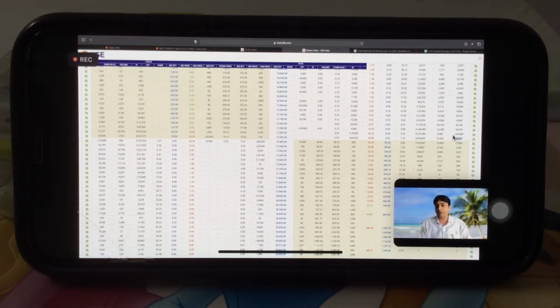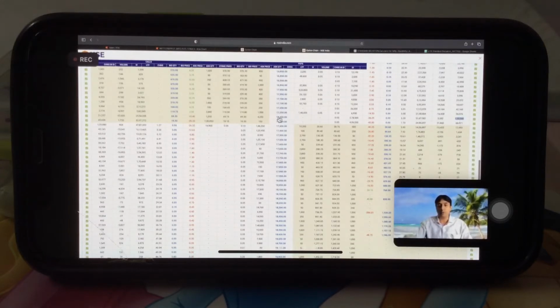So each strike will have different open interest. That means there are 1,380,000 contracts open in the 17,300 put. Are you getting it? Right.